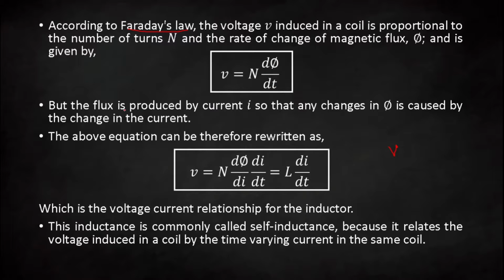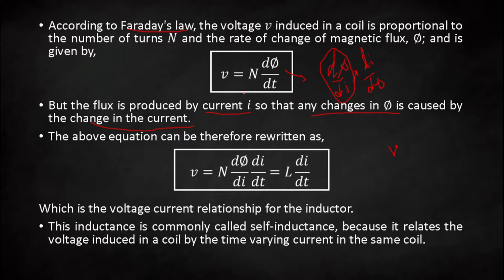Now we know that flux is produced by current I, so any change in flux is caused by the change in current. So we can write d phi by dt as d phi by di multiplied by di by dt. Mathematically, we are multiplying and dividing by di, where d phi by di is the change in phi caused by the change in current.